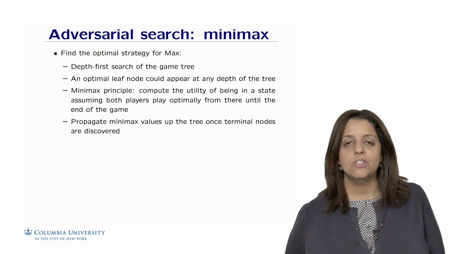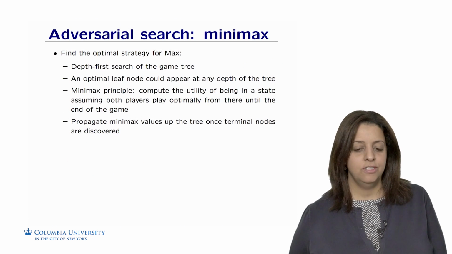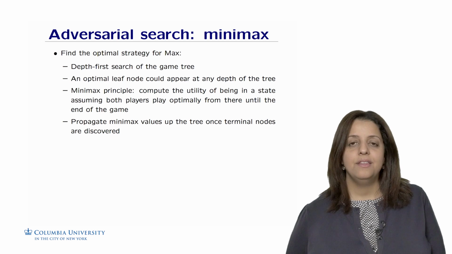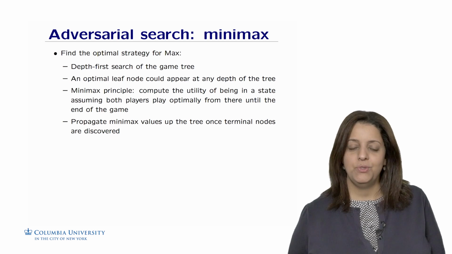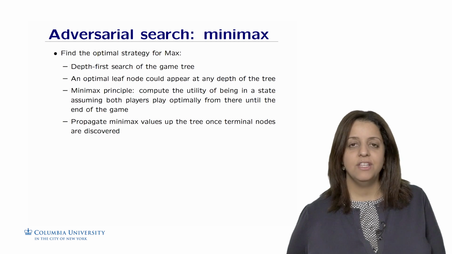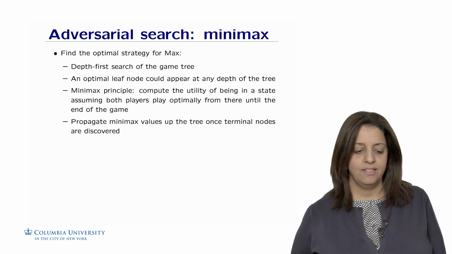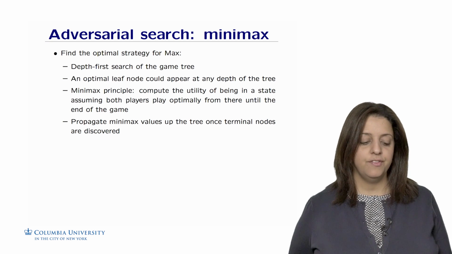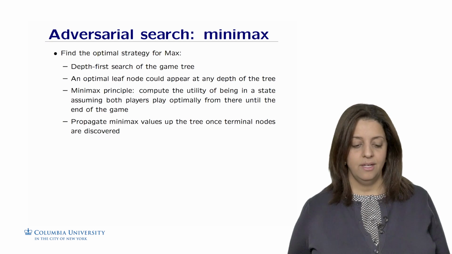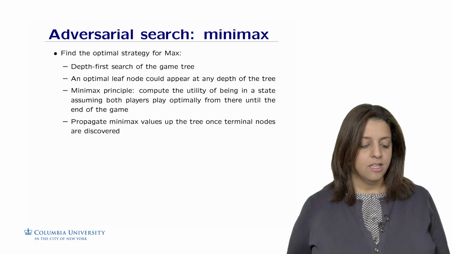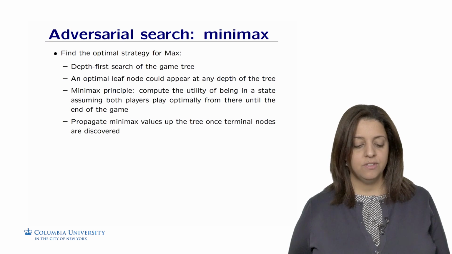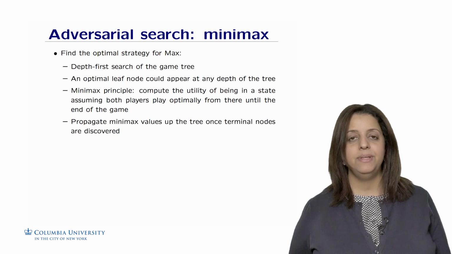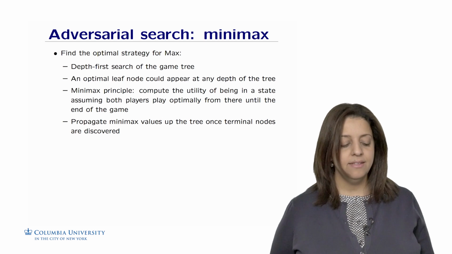So the adversarial search for the minimax algorithm works as follows. It aims to find the optimal strategy for Max to win. The approach is a depth-first search, which you know from the previous lecture, of the game tree. So we have a game tree just like the tic-tac-toe, and we're going to adopt a depth-first search in which an optimal leaf node could appear anywhere at any depth of the tree. The minimax principle computes the utility of being in a state assuming both players are playing optimally from there until the end of the game.